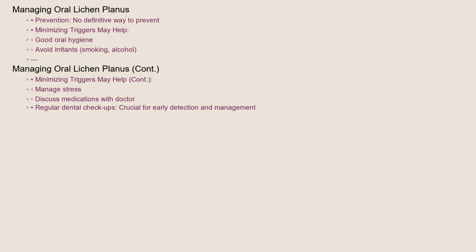Unfortunately, there's no known way to definitively prevent oral lichen planus. However, minimizing potential triggers may help. This includes maintaining good oral hygiene, avoiding irritants like smoking and alcohol, managing stress, and discussing alternative medications with your doctor if you suspect your current medications are contributing to the condition. Regular dental check-ups are crucial for early detection and management.